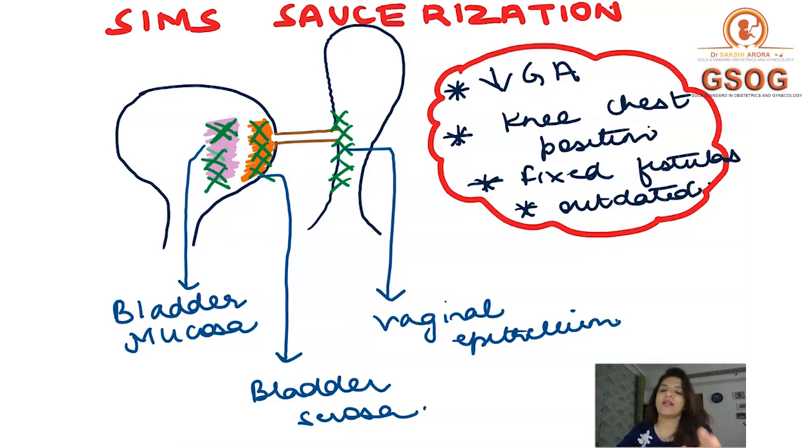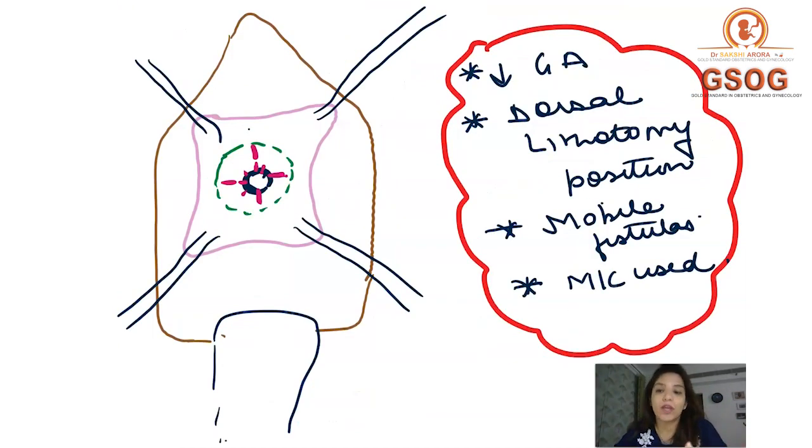Number 3, this kind of surgery is done for fixed fistulas, right? So after radiation or after malignancy, if there is a fixed fistula, then Sims saucerization is done. But in comparison to the new technique, which I'm going to tell you, Latzko's technique, Sims saucerization is an outdated technique. Clear? So this was one way of repairing the vesico-vaginal fistula. The second way, or the most recent way of repairing a vesico-vaginal fistula, is by doing the Latzko technique. So I'm writing the spelling here. Please copy it.